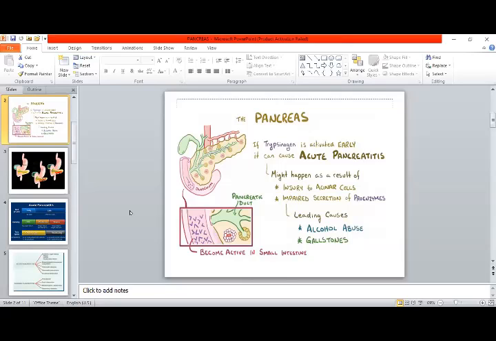What are the most common causes of acute pancreatitis? These are alcohol, gallstones. Gallstones come number one. Gallstones, alcohol abuse, then injury to the acinar cells, impaired secretion of proenzyme. These are the four most common causes of acute pancreatitis.